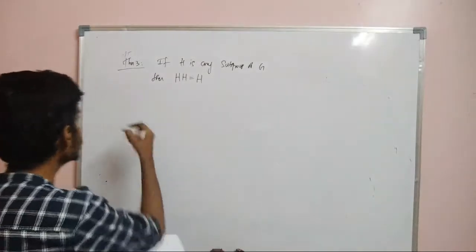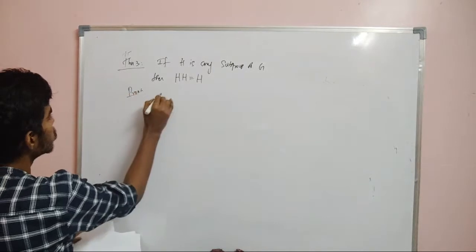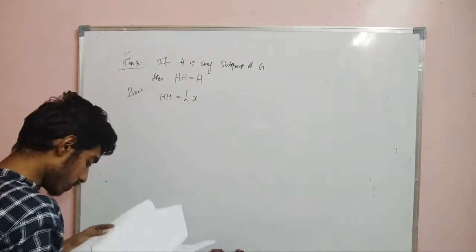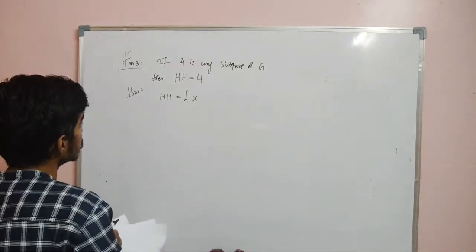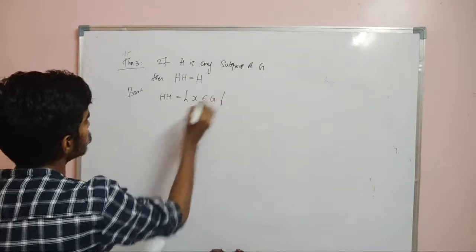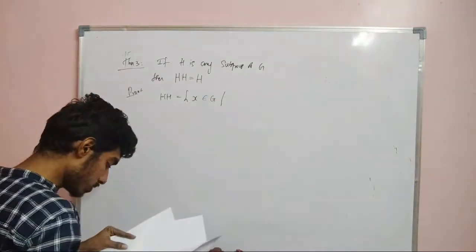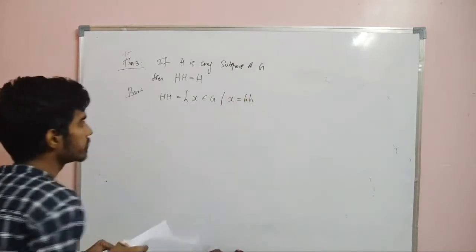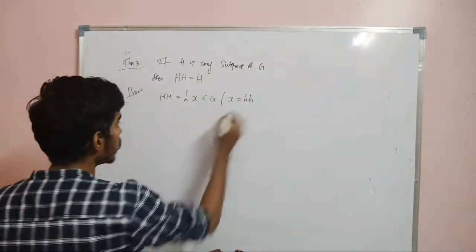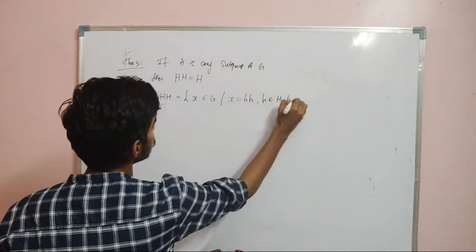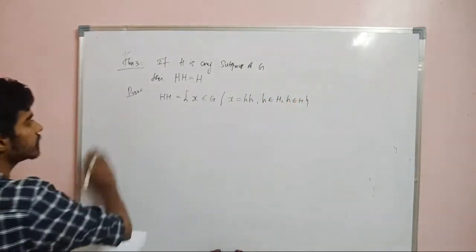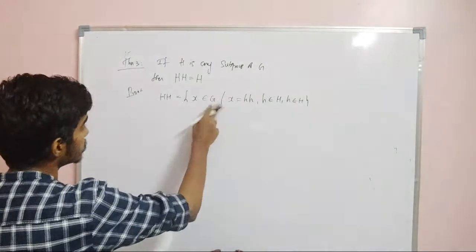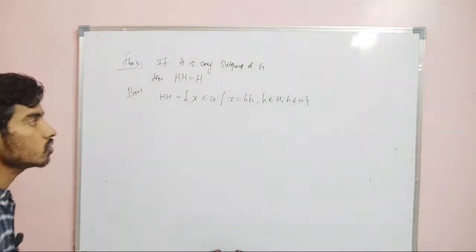Right, so first we will define HH. What is HH? It is the set of all x belonging to G such that x is equal to h1 h2, where small h1 belongs to capital H and small h2 belongs to capital H. Right, this is the definition part. Capital HH is the set of all x in G such that x can be written as h1 into h2.